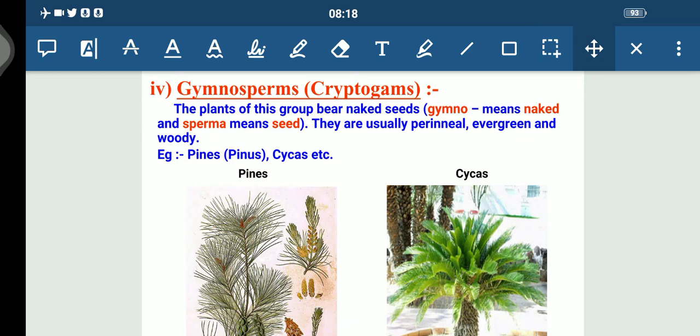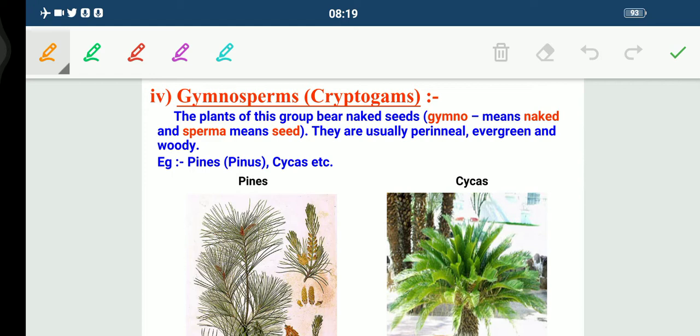Hello students. So yesterday we had discussed the Plantae kingdom, and we had also discussed three groups, that is Thallophyta, Bryophyta and Pteridophyta. So let's quickly move on to the next groups that we have to study today. They are the gymnosperms and angiosperms.